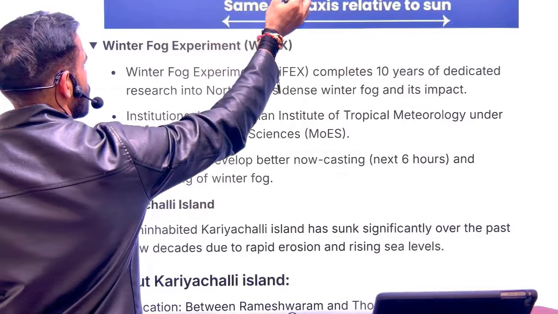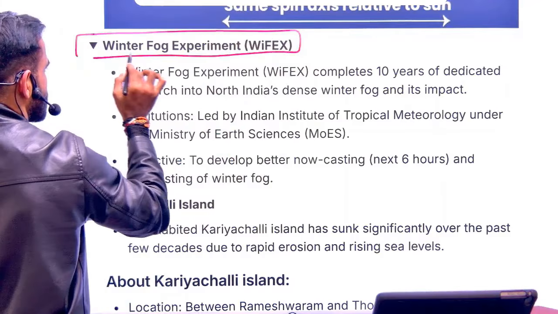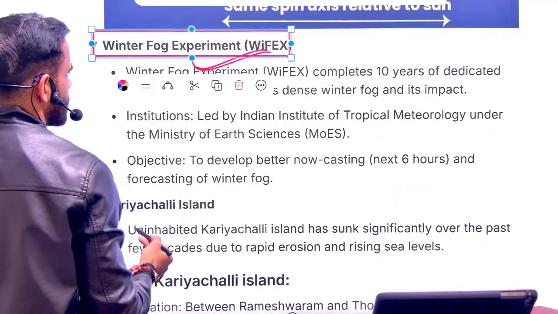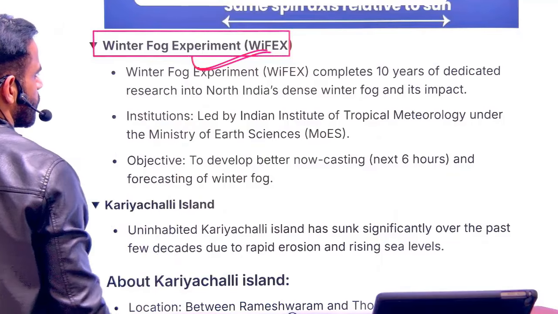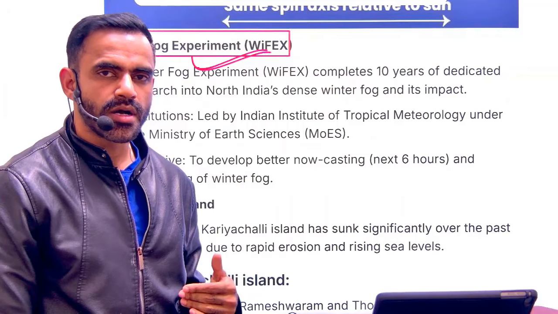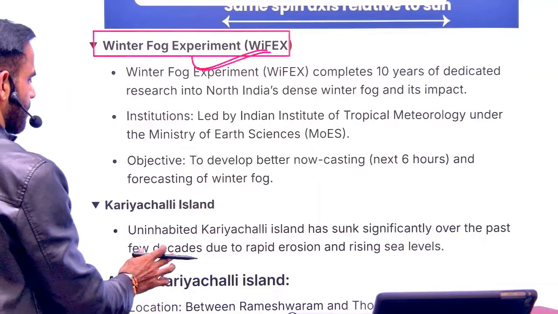Next is related to the winter fog experiment, that is WiFEX. Now understand, in a very simple sense, the full form is self-explanatory. We are trying to understand the fog phenomena in winters, especially in North India.